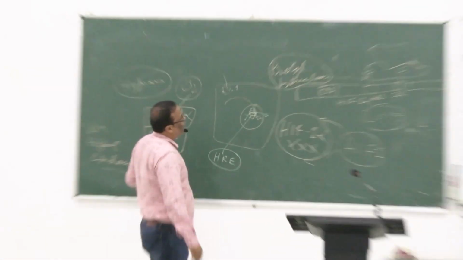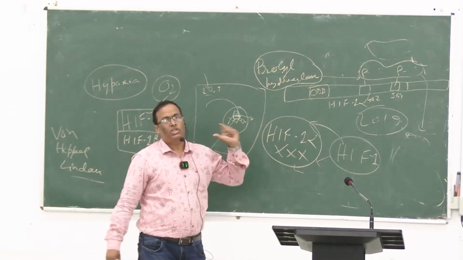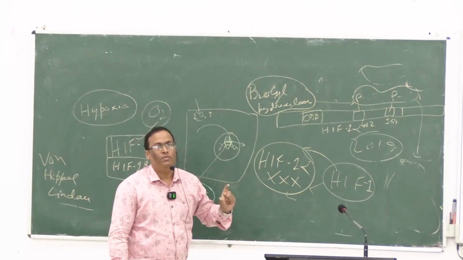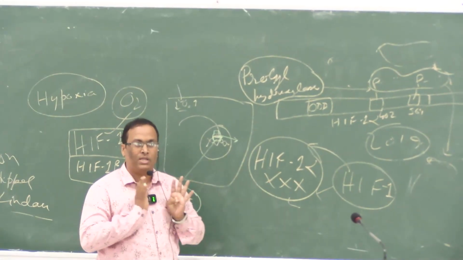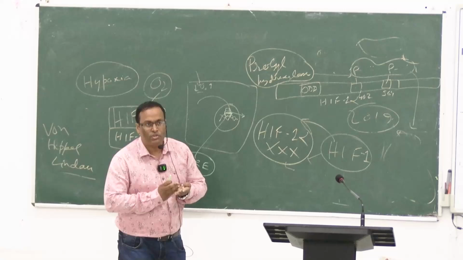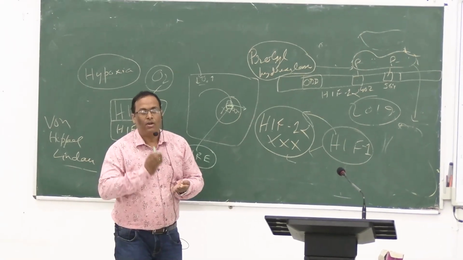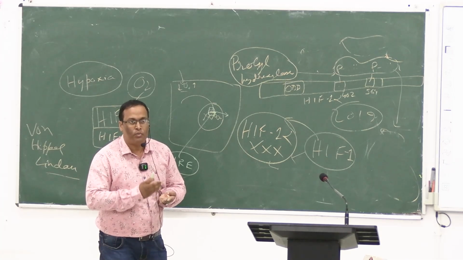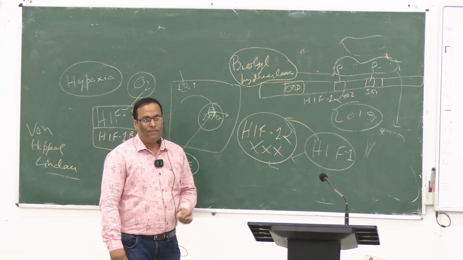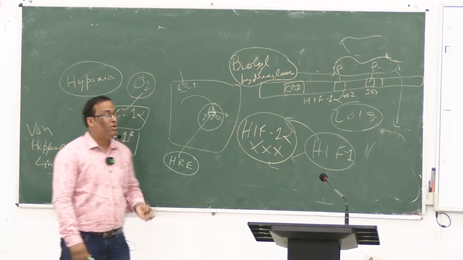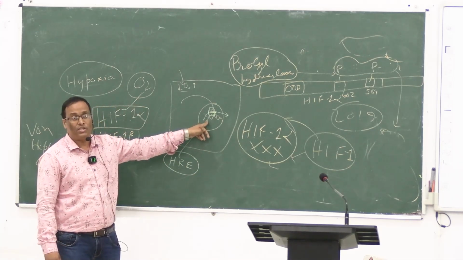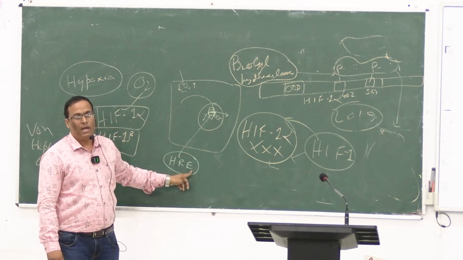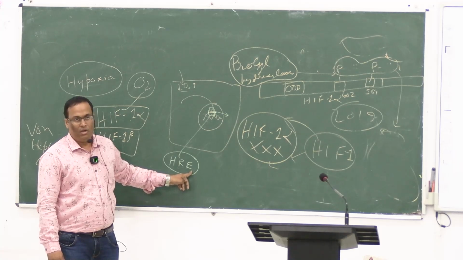So if you forget everything, you can just say that hydroxylation will happen, HIF will be hydroxylated, and it will be broken down by the proteasome. That means in the presence of oxygen, hydroxylation will happen, and if hydroxylation is there, then the proteasome will damage the protein segments of HIF-1 alpha, and that cannot enter into the nucleus, into the chromosome or the genetic material, that is the gene, and into your HRE, that is the hormone response element, so no transcription can be produced, so no translation, no protein at all.